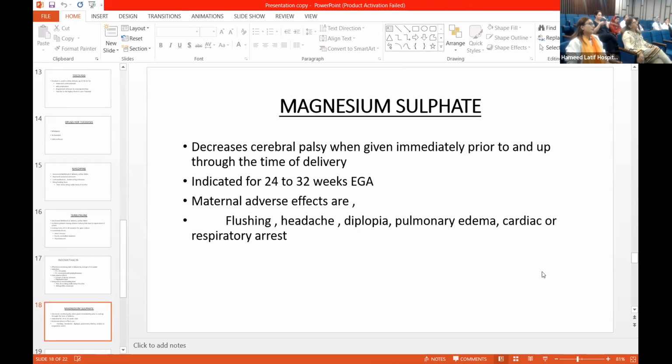Magnesium sulfate. Magnesium sulfate decreases cerebral palsy when given immediately prior to and up through the time of delivery. Indicated for 24 to 33 weeks.